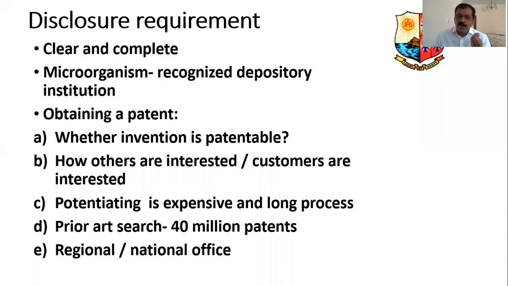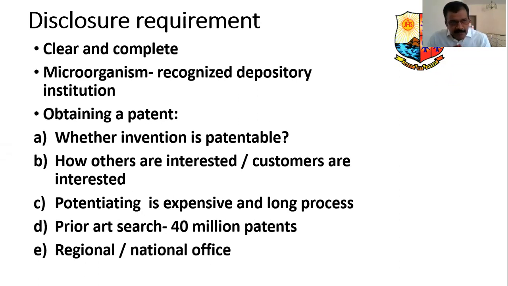Similarly, how are customers interested in that? Who are the customers for this product? For example, if you invent a mobile phone, customers are plenty in number. Suppose you invent a missile, only the nations, the governments, are interested in the missile. It may not give you much profit because that is a government product.